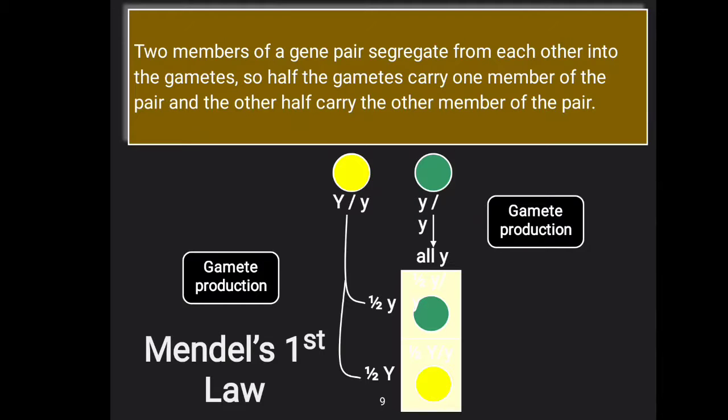Two members of a gene pair segregate from each other into the gametes. So half of the gametes carry one member of the pair and the other half carry the other member of the pair. This is Mendel's first law.